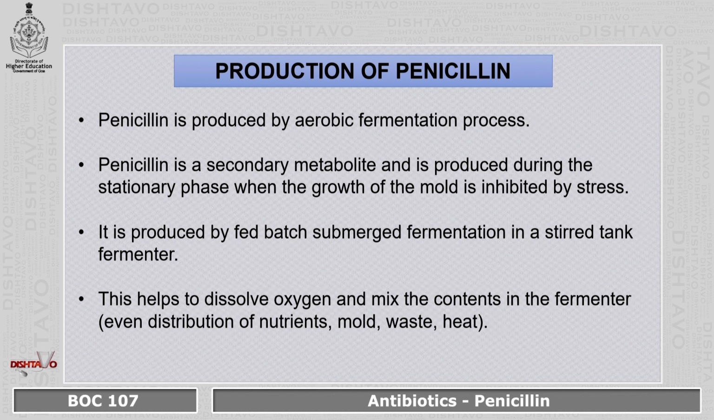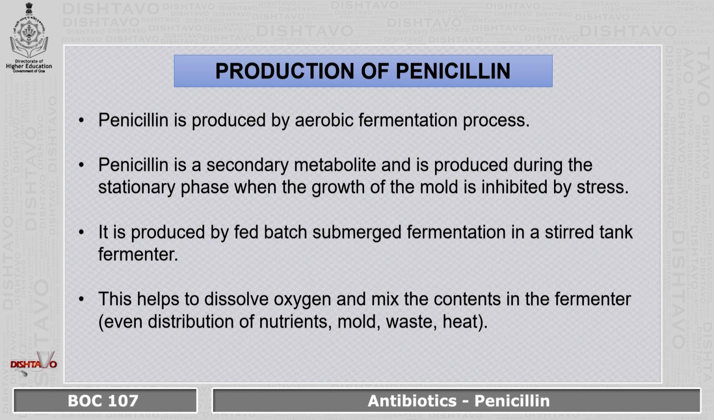Coming to production of penicillin, penicillin is produced by an aerobic fermentation process, that is, it requires oxygen in the whole process. Penicillin is a secondary metabolite and is produced during the stationary phase when the growth of the mold is inhibited by stress. It is produced by fed batch submerged fermentation in a stirred tank fermenter. This helps to dissolve the oxygen and mix the contents in a fermenter, for even distribution of the nutrients, and so on.